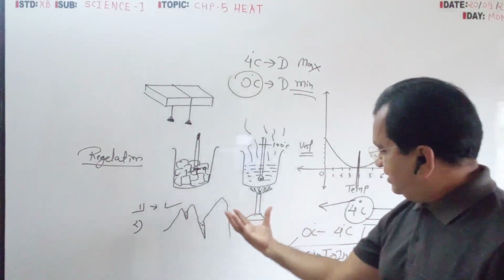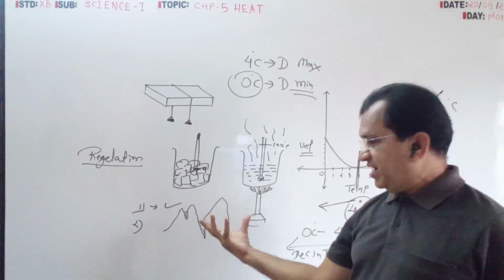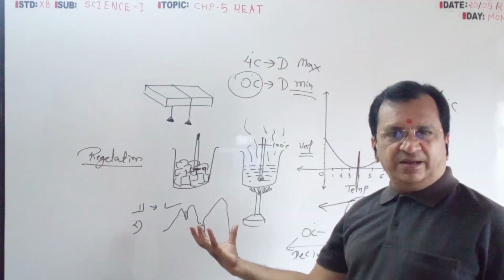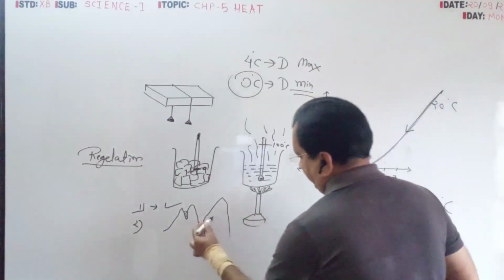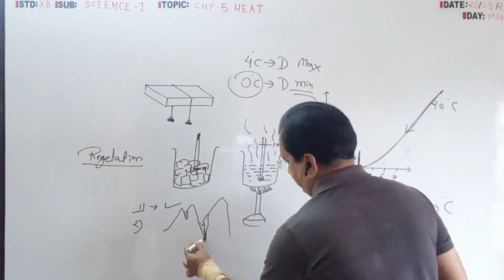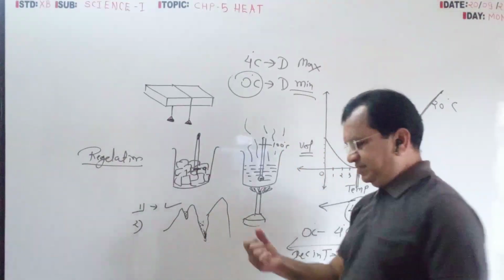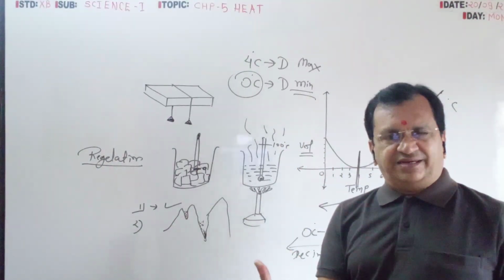So now instead of contracting, it will expand. Ice will give a pressure to occupy more volume. So it gives a pressure, and next time it will spread this crack.